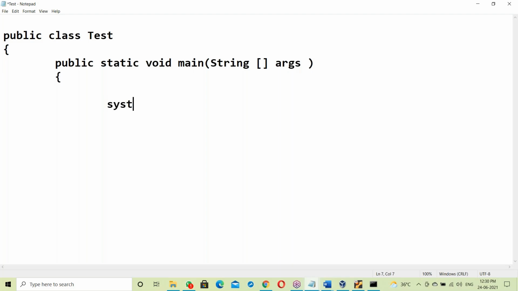Then System.out.println with Hello World. Then close main, close the class, and save.